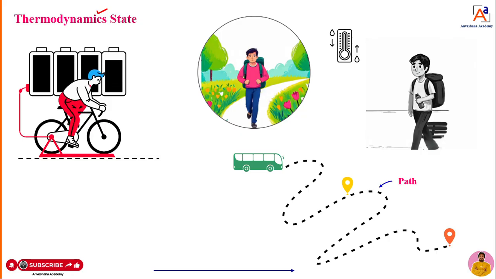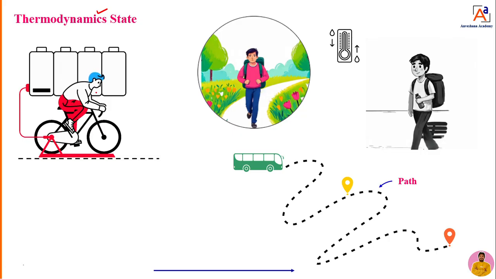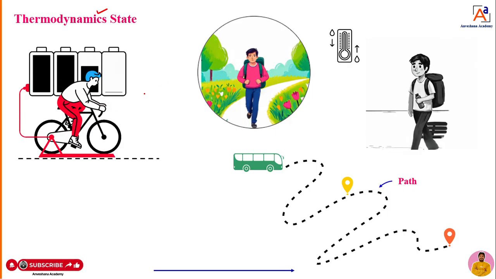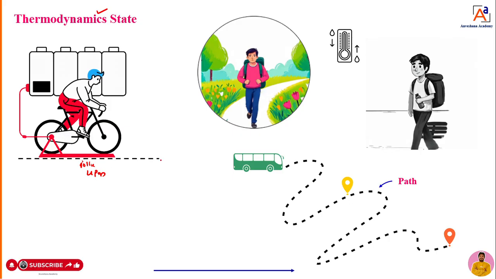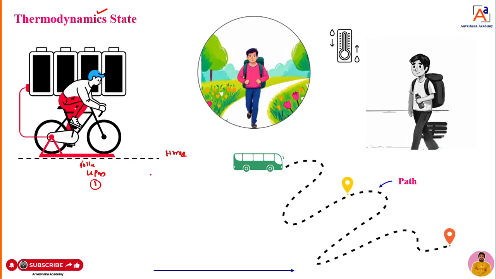Here one guy is using an electrical bike or electrical cycle. He is moving from college at 4 p.m. and he wants to reach home. When he is at college, we can mark it as point 1. When he reaches home, we can mark it as point 2.